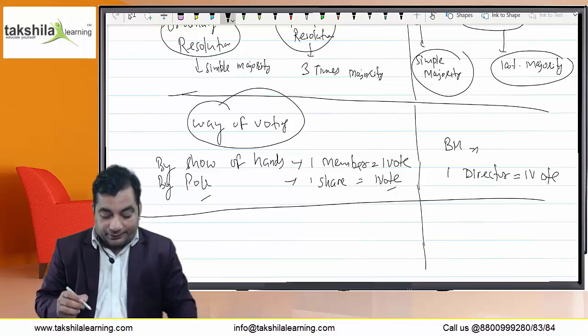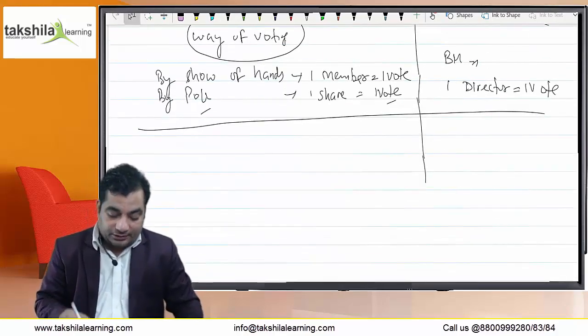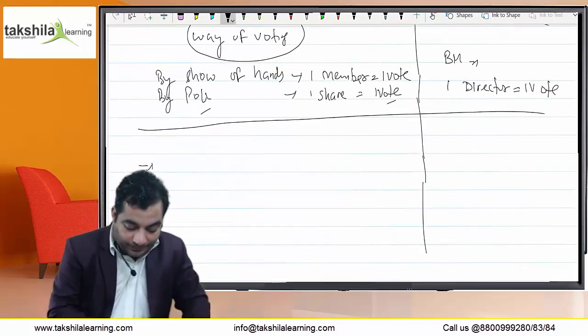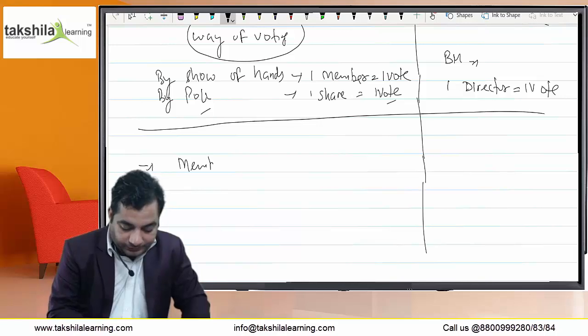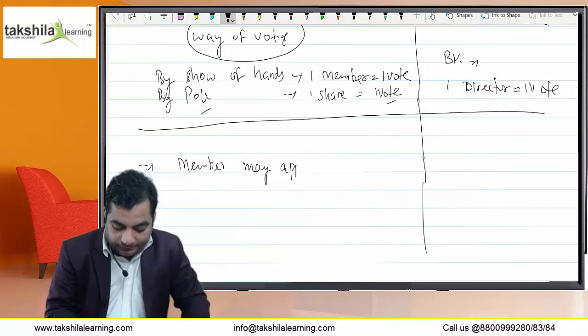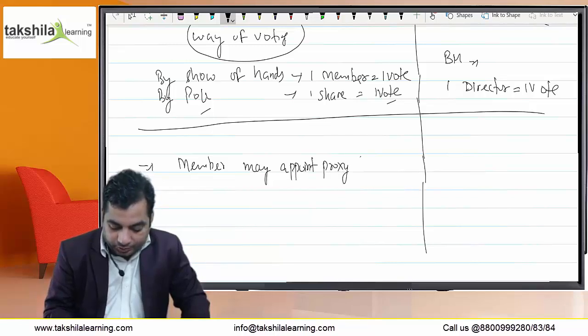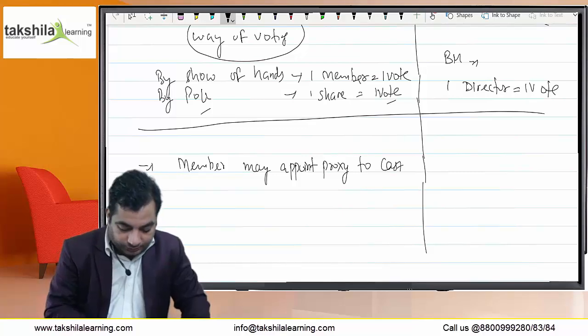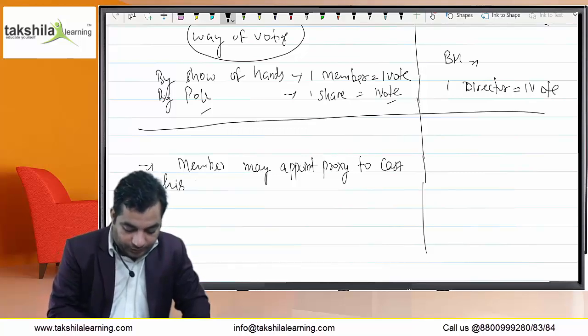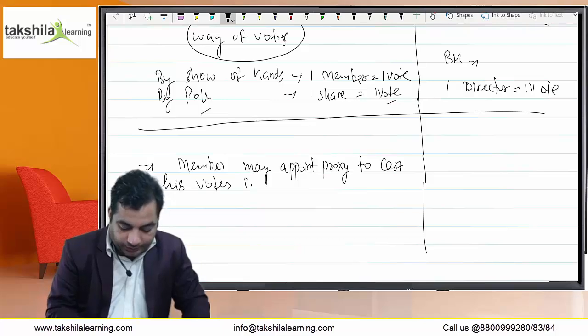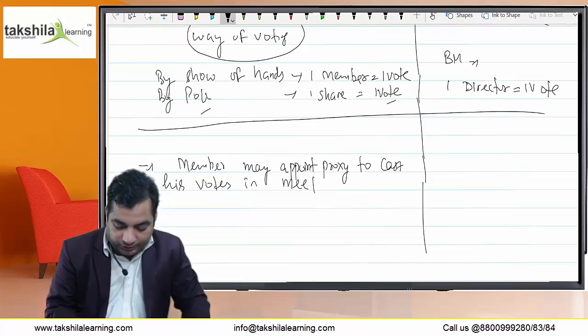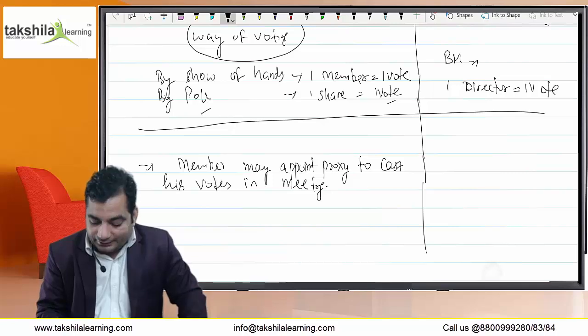And one more important difference is that a member may appoint proxy to cast his votes in the meeting or the resolution. Okay. But director cannot appoint proxy. This is a very important difference. Director cannot appoint proxy,